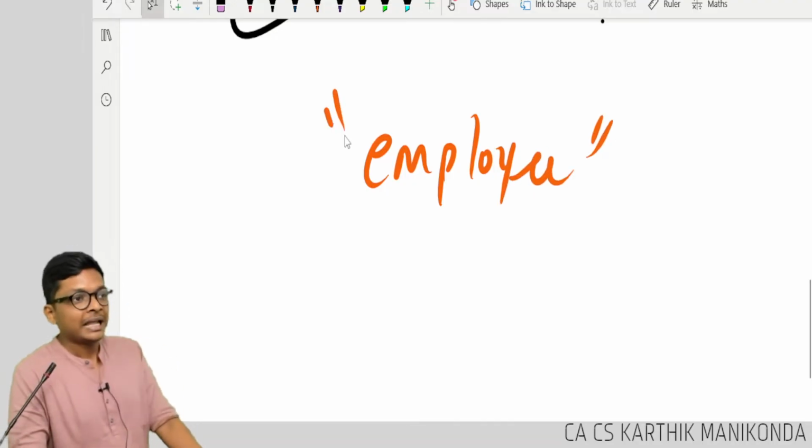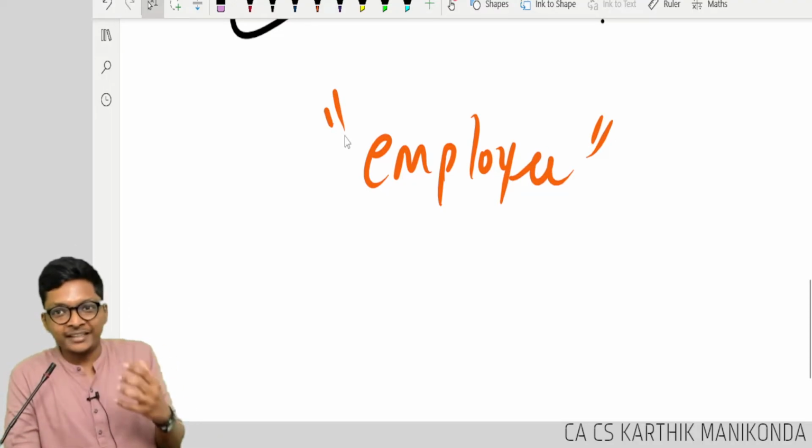Even though it's called employee benefits, it doesn't define the term employee.